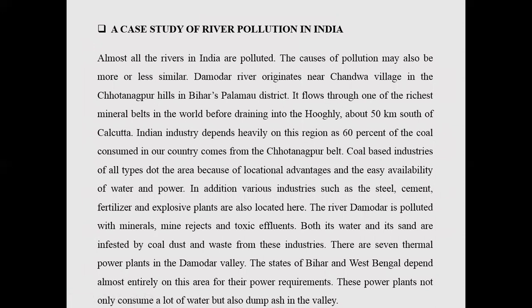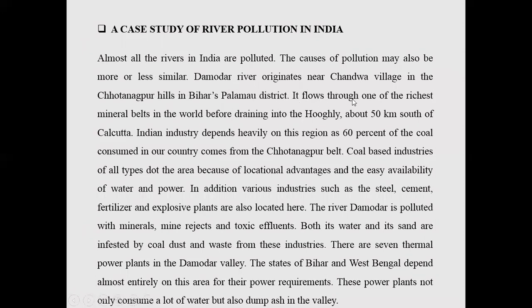Here is a case study of river pollution. This Damodar river originates near Chandwa village in the Chotanagpur hills in Bihar's Palamau district. Now it is in Jharkhand. So the Damodar river originates from these Chotanagpur hills.